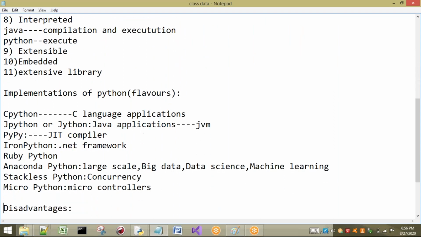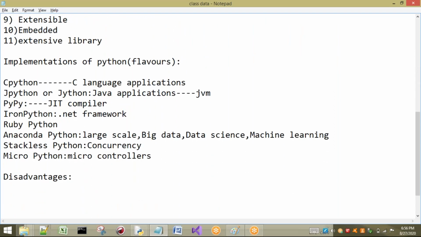Now I want to discuss the disadvantages. As Python has only an interpreter, the time to execute takes longer, or we can say the speed is very low. If a program takes less speed to execute, automatically the time increases and performance is going to decrease. This is one of the disadvantages.